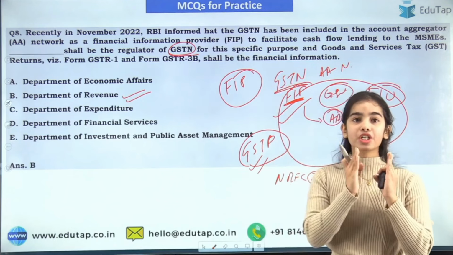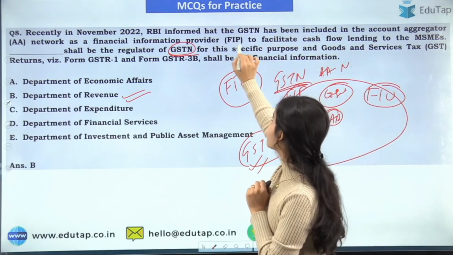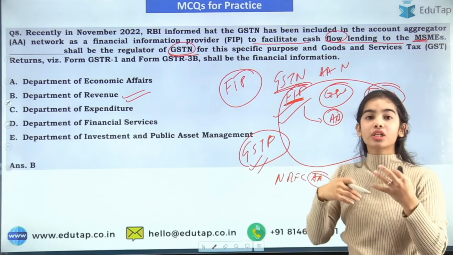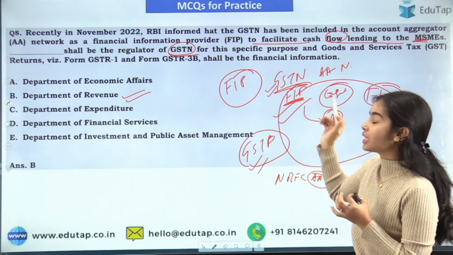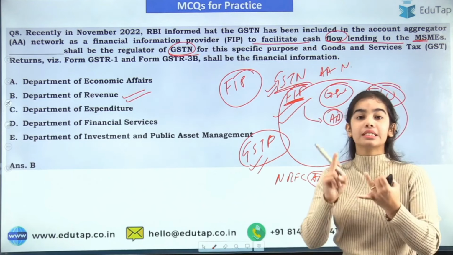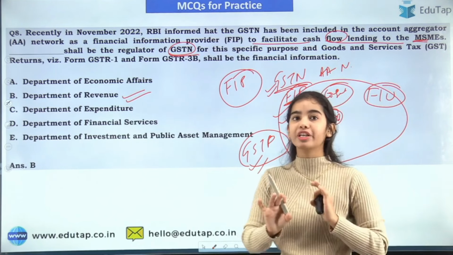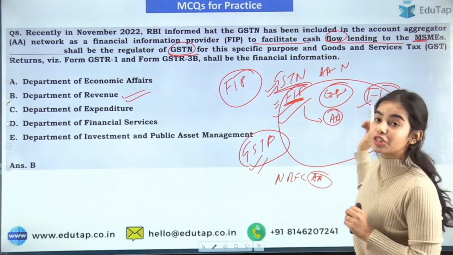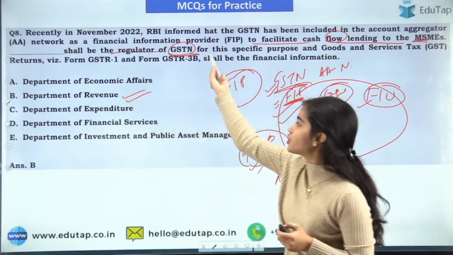The financial information provider, the GSTN, has come under the account aggregator framework to facilitate cash flow lending to the MSMEs, so that it becomes easier for them to get loans, because the information can easily be provided through the GSTN: that they have this much of sales, they are paying this much of taxes regularly, so they are working very fine. So they can easily provide the financial information to the financial information users.